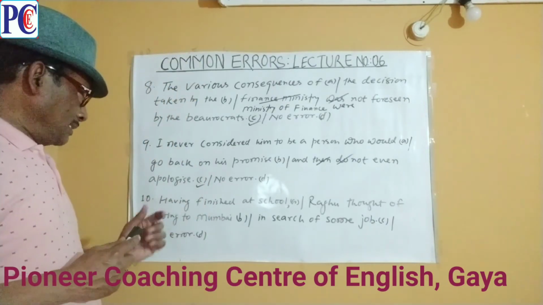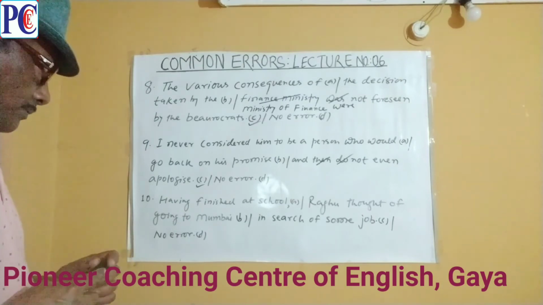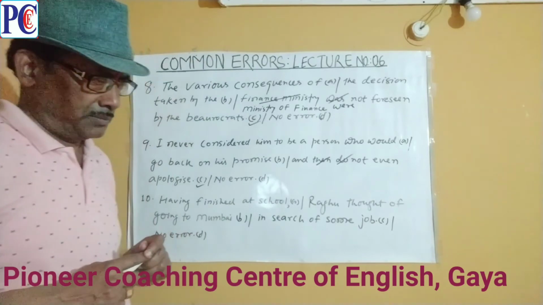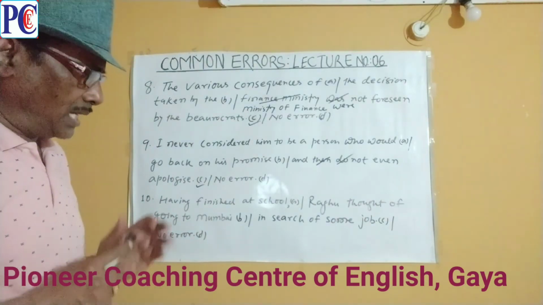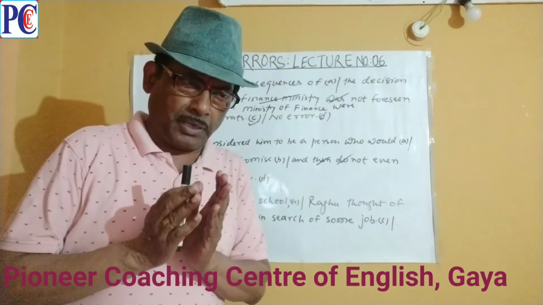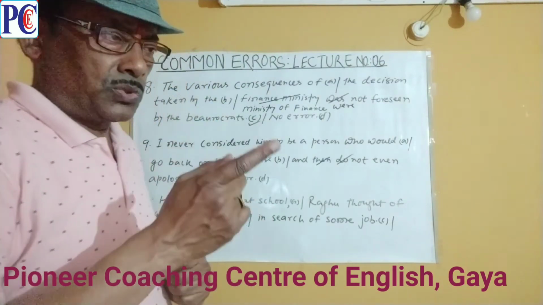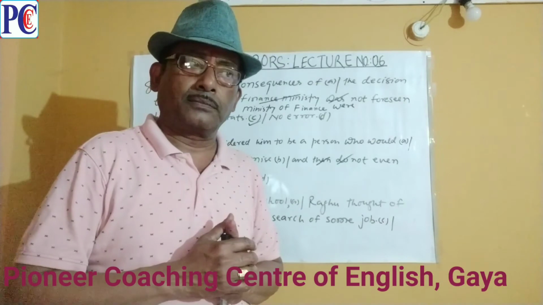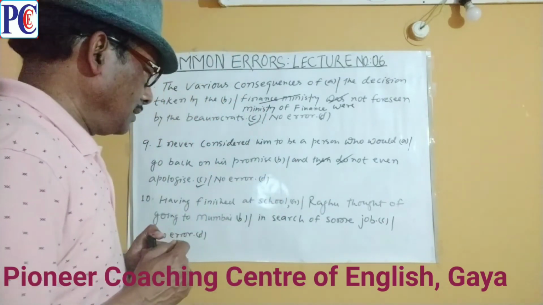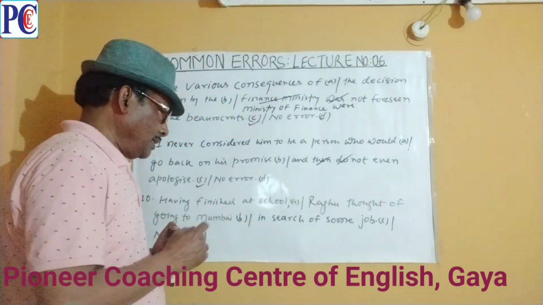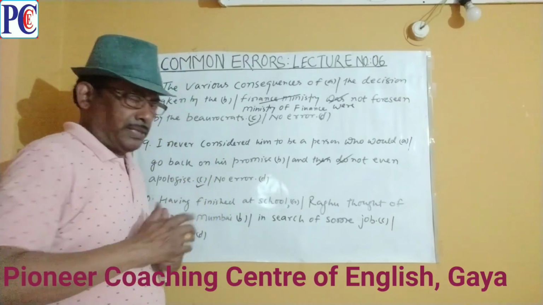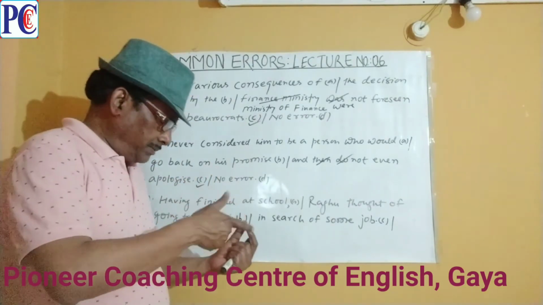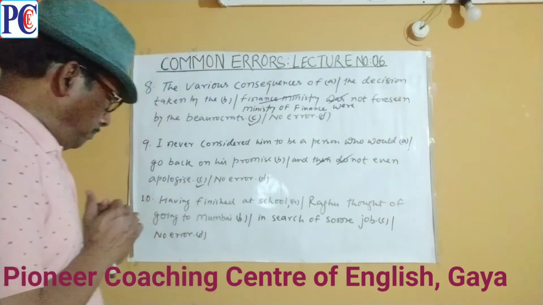At last, sentence number 10. Having finished at school. Having finished at school का मतलब आ रहा है स्कूल की शिक्षा समाप्त कर लेने के बाद. इसका मतलब है some word is missing here, or at school must be improved.